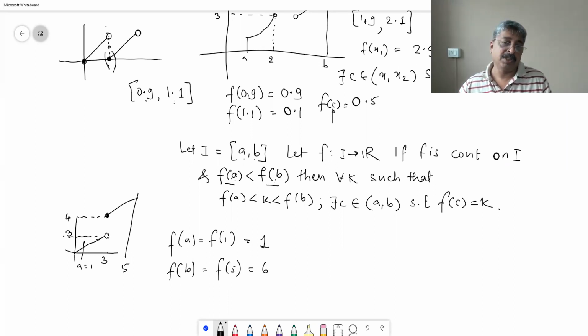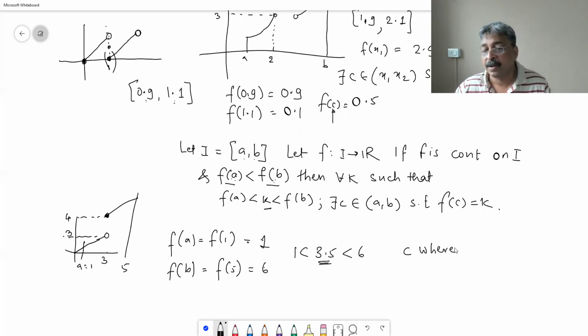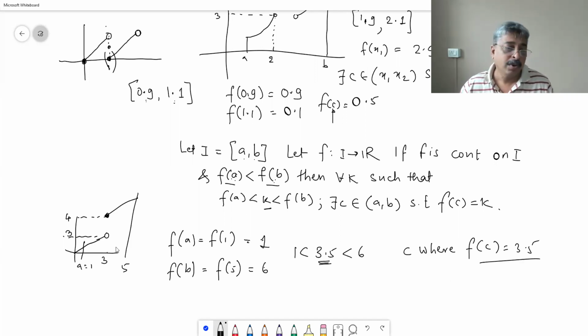Okay, so if this is the example, then if I take a value, say 3.5, between these two, I should choose a value of k as 3.5. 1 is less than 3.5 is less than 6. So give me the point c where f of c is equal to 3.5. Do we have it? In this function it is not there. We don't have it, right? Therefore what the student has done is this.